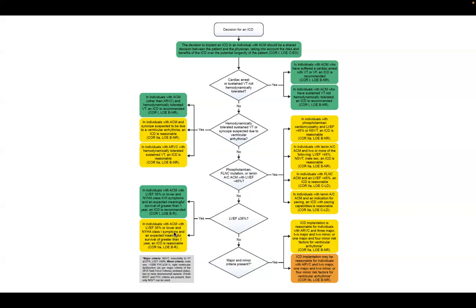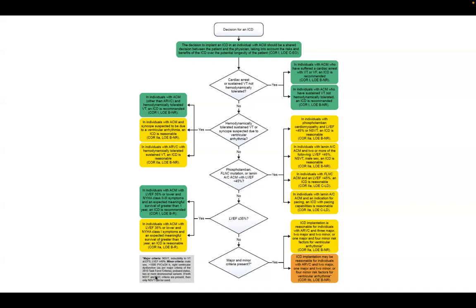For ARVC it is the same. For class 1 symptoms, it is class 2A. For class 2 to 3 symptoms, it is a class 1 recommendation. And if none of these are present, then the major or the minor criteria should be seen. The major criteria: NSVT, inducibility of VT at EPS, and LVEF less than 50%. Then minor criteria: RV dysfunction, more than 1000 VPCs, and male sex.